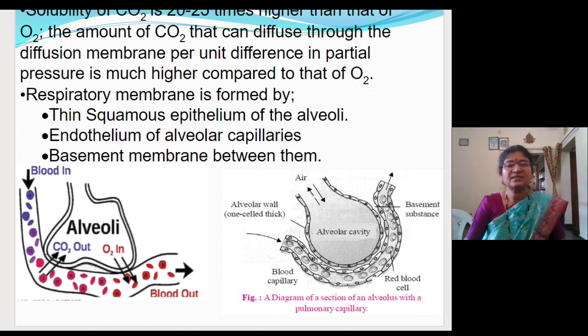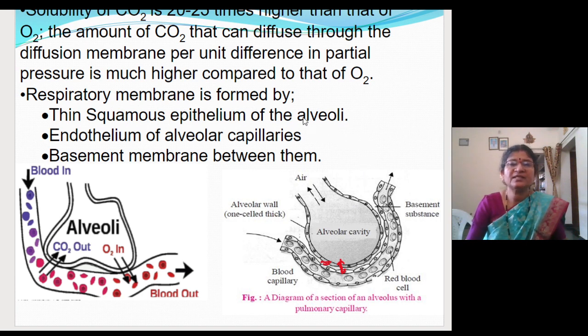Fine. So what is the respiratory membrane? The squamous epithelial tissue and the basement membrane which is present here. Fine. Basement membrane, where is it present? It is present in the alveolar region here and also here. So together these three constitute the respiratory membrane. So together the thickness will be very less, that is less than 1 millimeter.